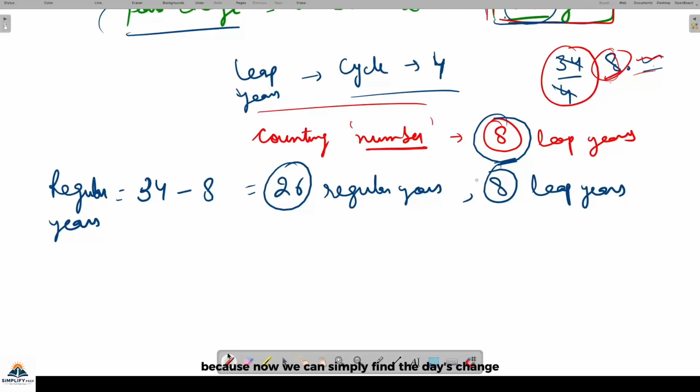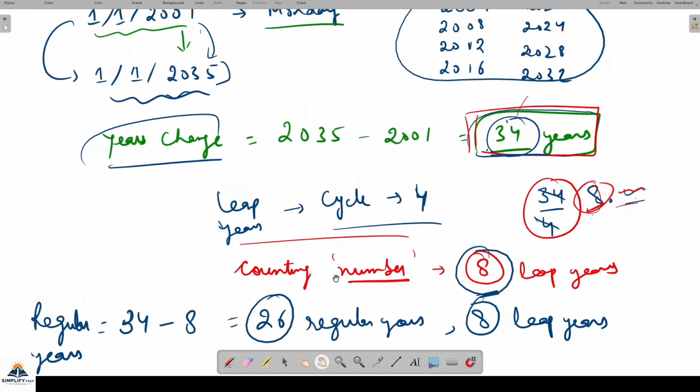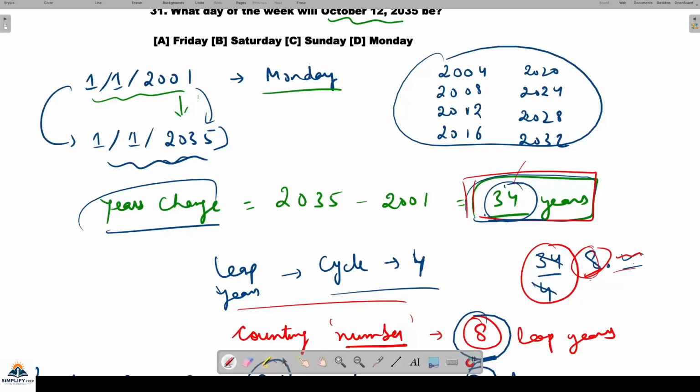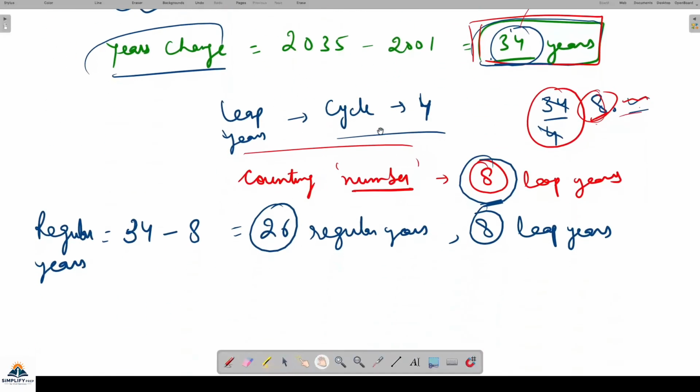Because now we can simply find the day's change. हमें डे का चेंज देखना था. हमें क्या देखना था? हमें देखना था कि मंडे है तो 2035 को फर्स्ट को क्या होगा. So now we can easily see, because we know that in a regular year there is one odd day, है ना. So 26 into 1 for 26 regular years, this much odd days will be there, plus odd days of 8, है ना. टोटल आर 34 years. So दोनों का कैलकुलेट कर दो.